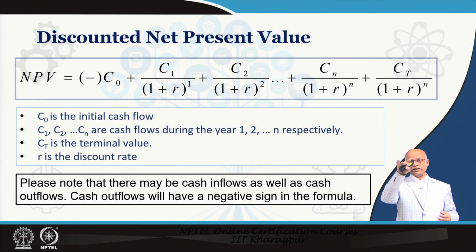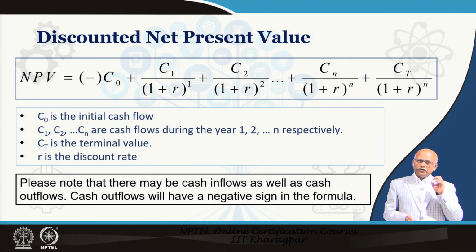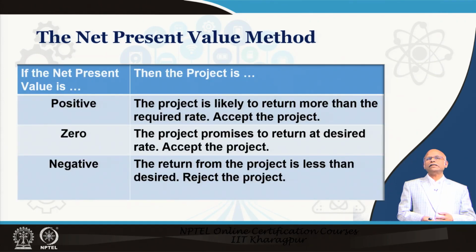Please note that all these plus signs and minus signs are an intrinsic part of the formula. But if there is a negative cash flow, you have to put that negative sign before C1, C2, C3, or wherever the negative cash flow is happening, to accommodate the difference between negative and positive cash flow.